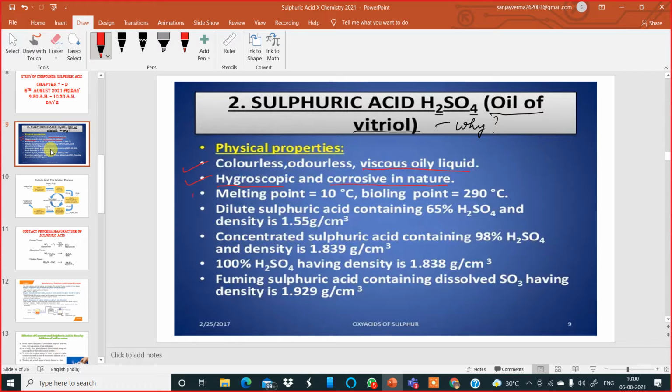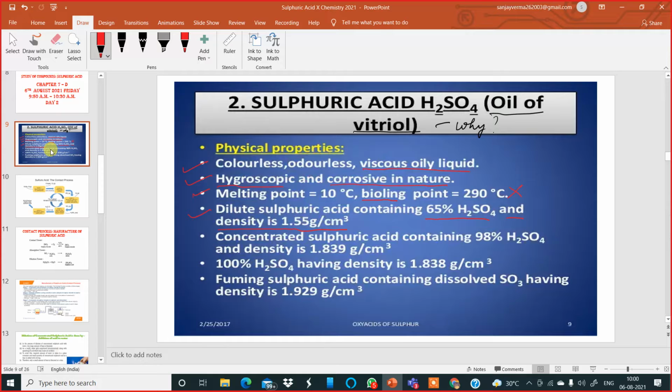Then the next point is the melting point of sulfuric acid, which is 10 degrees Celsius. The boiling point is 290 degrees Celsius. This you don't have to learn, but I'm mentioning it. Dilute sulfuric acid contains 65% H2SO4 and its density is 1.55 gram per centimeter cube. It has a density which is considerably high compared to other chemicals.